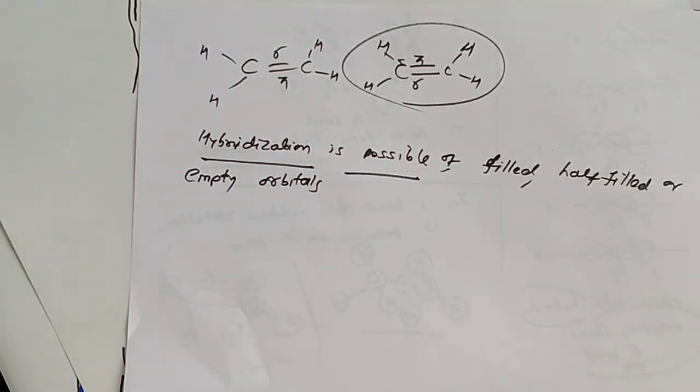Hybridization is possible of filled, half-filled or empty orbitals.